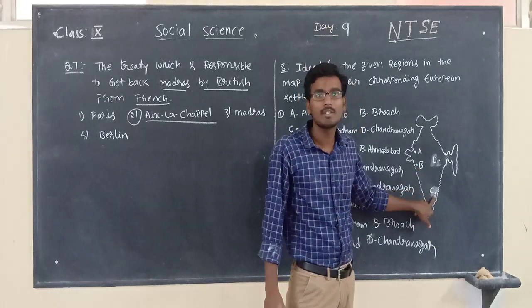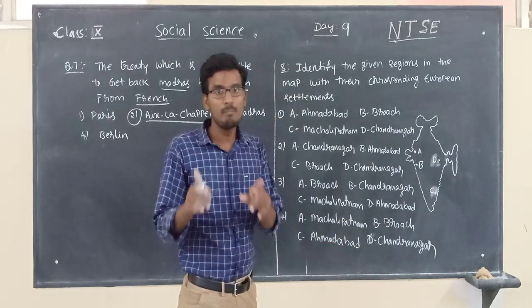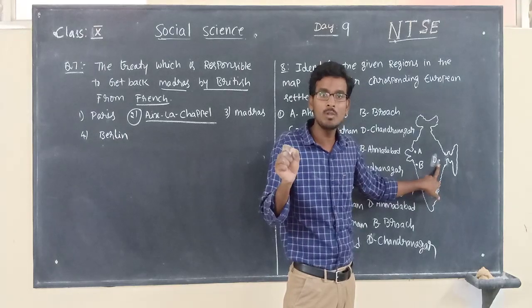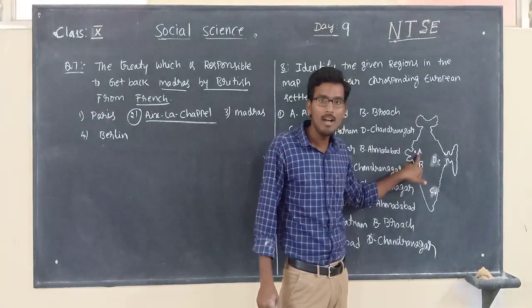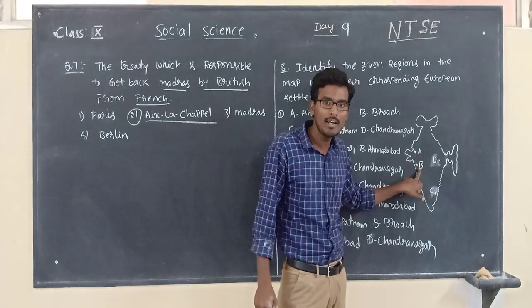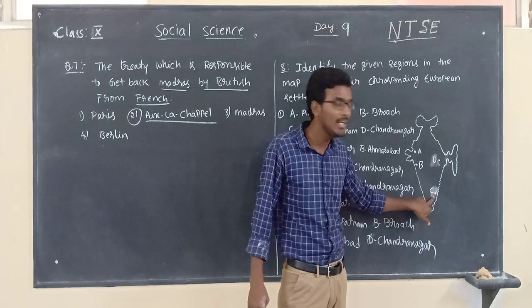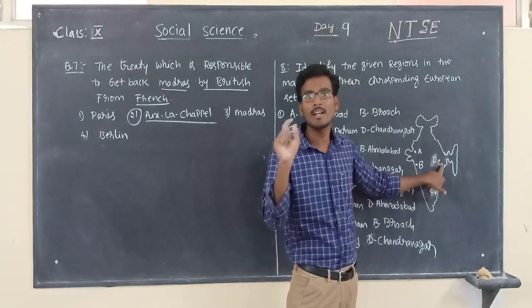This is Machilipatnam, gateway of fish, a British trade center. Chandranagar is also a British trade center. So what is A here? Ahmedabad. B? Bharuch, formerly Broach, and C is Machilipatnam. D is Chandranagar. Okay.